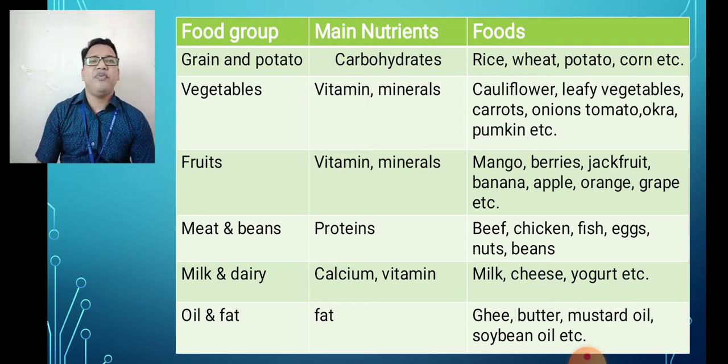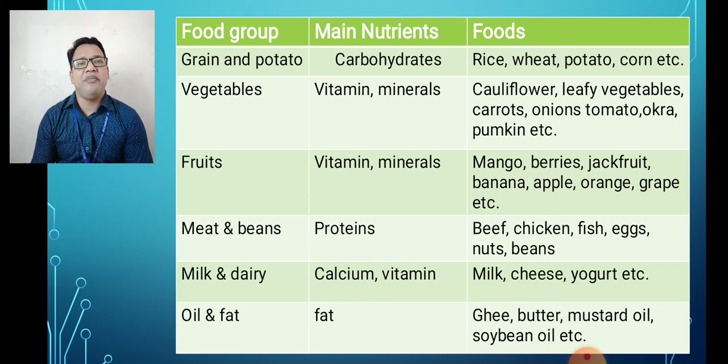The vegetable group contains nutrients and minerals. The foods we get are cauliflower, leafy vegetables, carrots, onions, tomato, okra, pumpkin, etc. The fruit group contains vitamins and minerals. Fruits such as mango, berries, jackfruit, banana, apple, orange, etc. All types of fruits. Then meat and beans actually contain proteins. The sources of food are beef, chicken, fish, eggs, nuts, beans, etc.